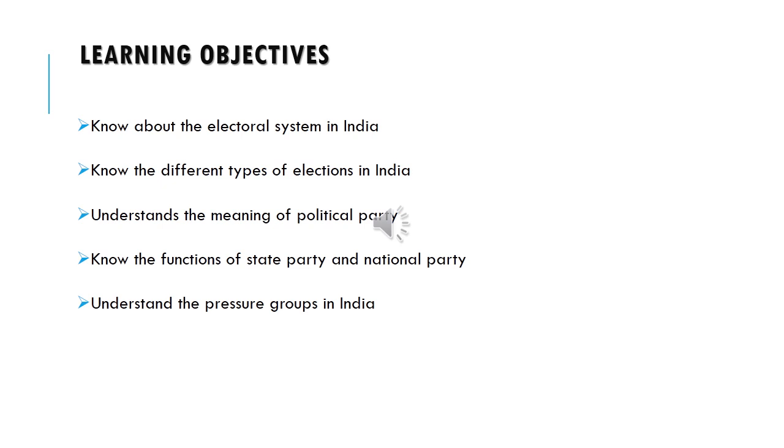Apart from political parties, there are some pressure groups. The pressure groups won't contest in election, but they can dominate the election. So you will learn about the pressure groups in India. So the learning objectives: first, know about the electoral system in India. Second, know the different types of elections in India. Third, understand the meaning of political party. Then know the functions of state party and national party. Apart from that, you will understand the pressure groups in India. So you will learn from this lesson.